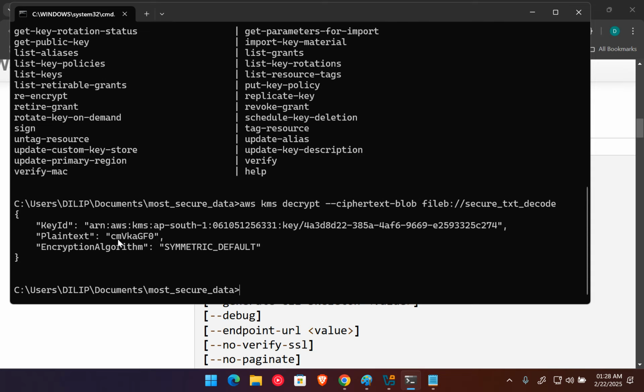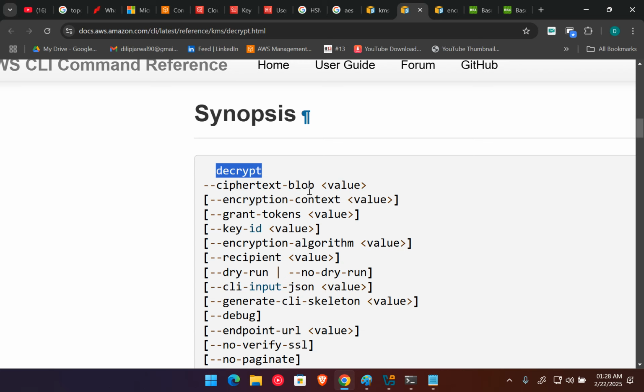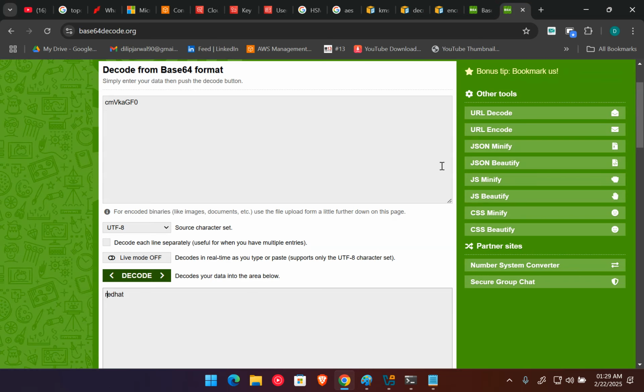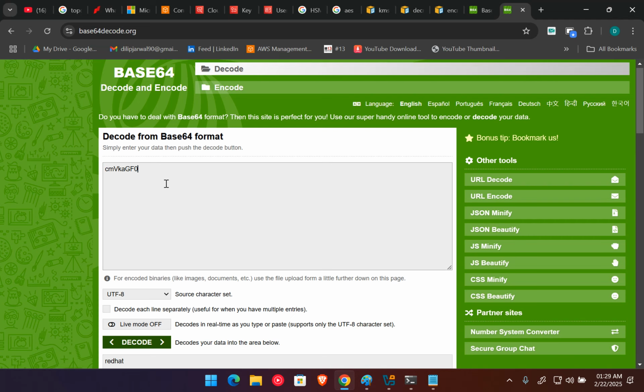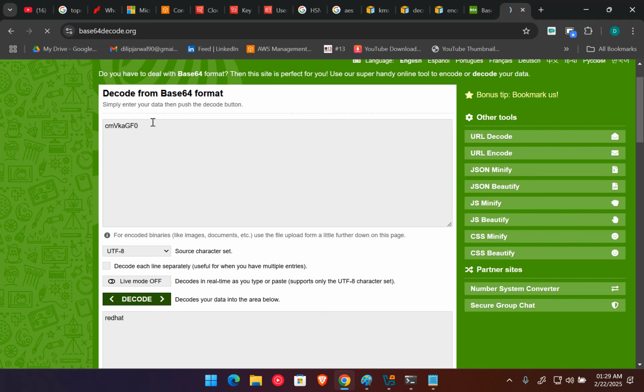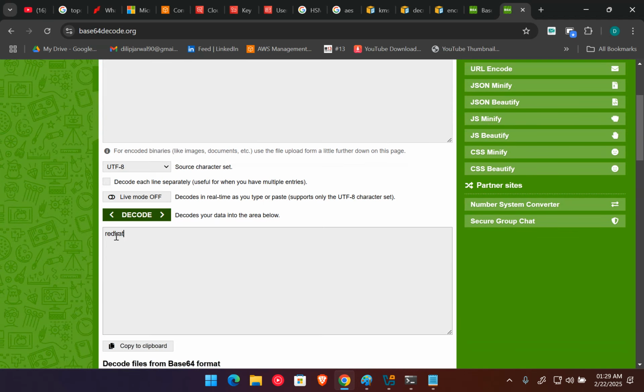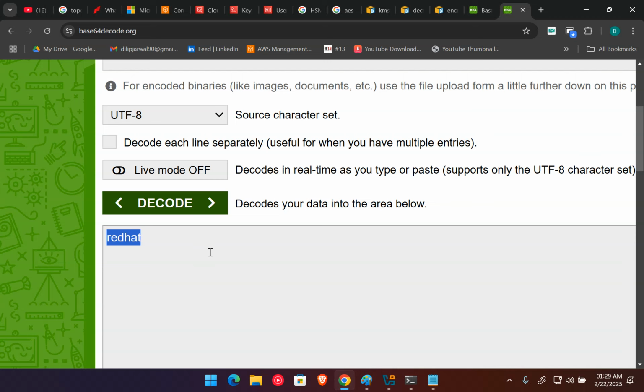But they don't show you the normal text directly here. Our plain text is red hat, but they show you the plain text as an encoded format. If I copy this and open any decoder, and paste the format here, you can see it's the same encoded format of red hat. So you can see we are able to access our data.